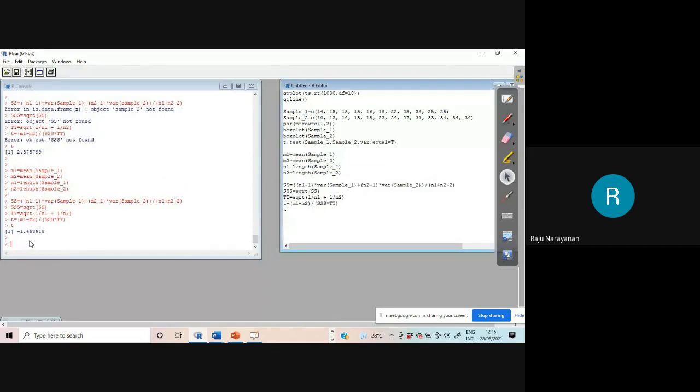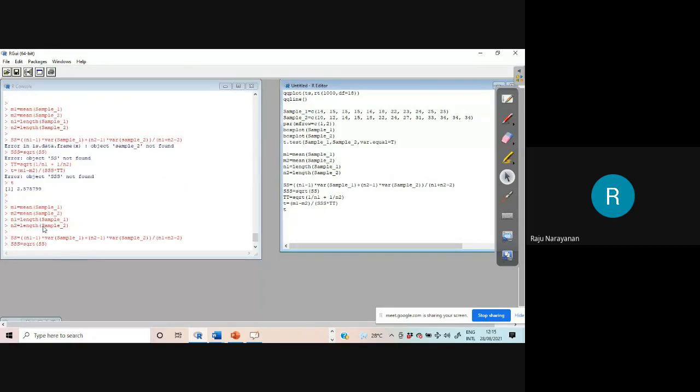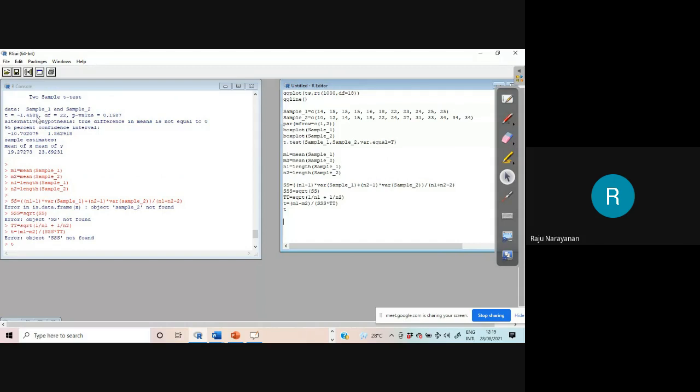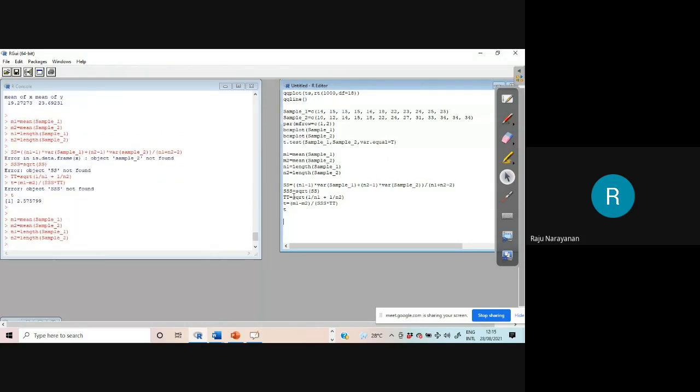Yeah, minus 1.458918. Minus 1.458, same thing. Okay, if you are not happy with the built-in function, you can write your own code like this. Now T is there. Now what is the next one?